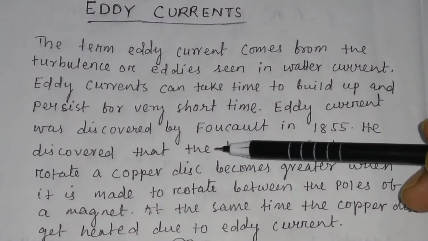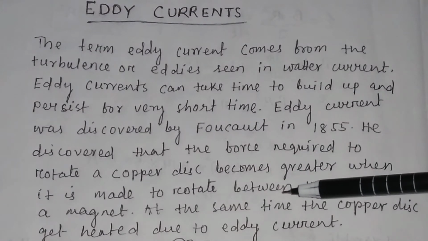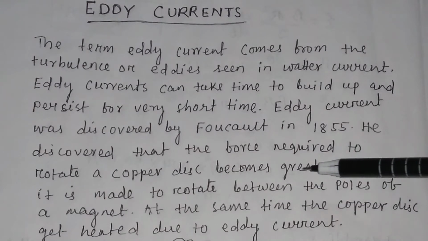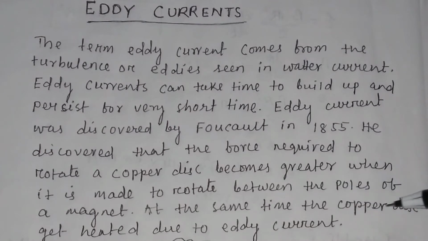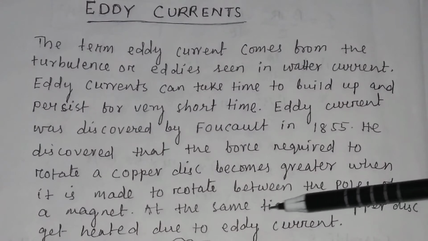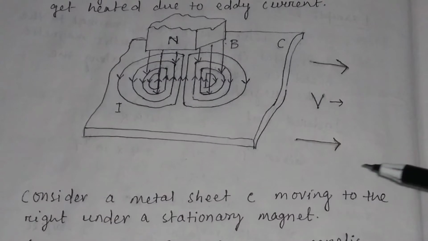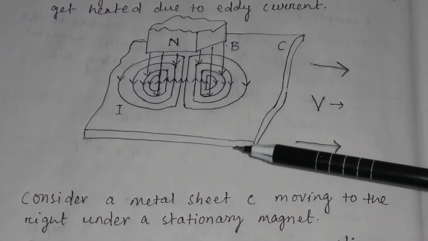He discovered that the force required to rotate a copper disc becomes greater when it is made to rotate between the pole pieces of a magnet. At the same time, the copper disc gets heated due to eddy current. Now let us know what that eddy current is.